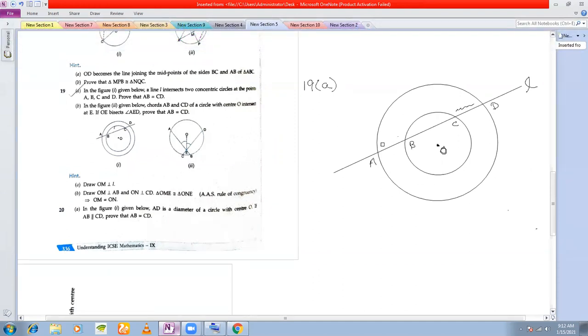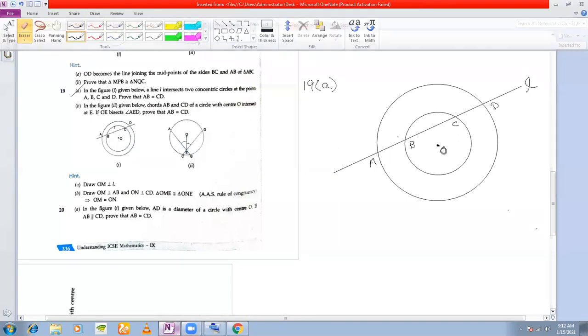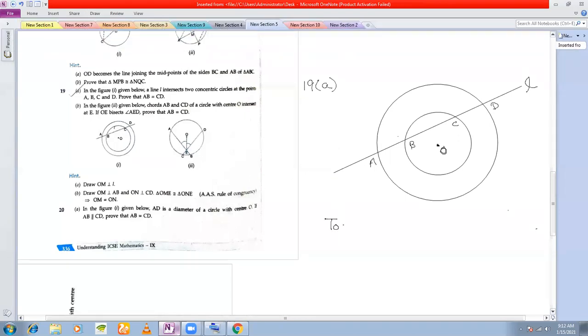So how do you prove them to be equal? Let's see. Let's see first. I'll show you how to write later. Let's see how to prove verbally. To prove, you need to prove that AB is equal to CD. This is what you need to prove. Okay. Now see, what you do here is, from O, you drop a perpendicular on the line L. You drop a perpendicular on the line L from O, the center of the circle.